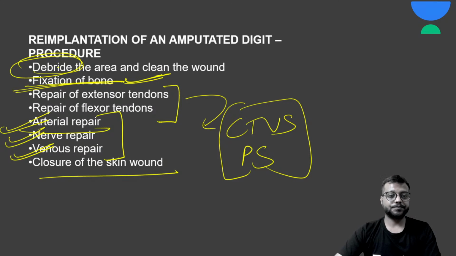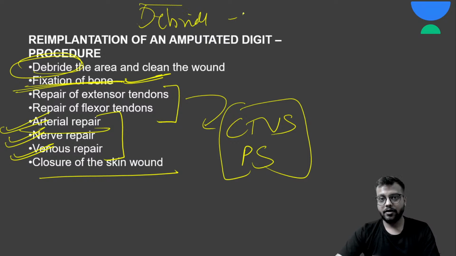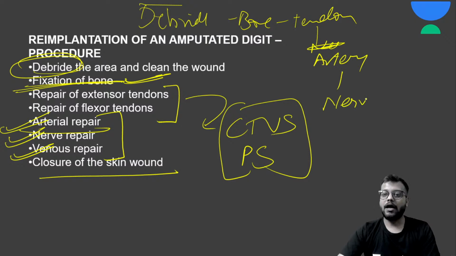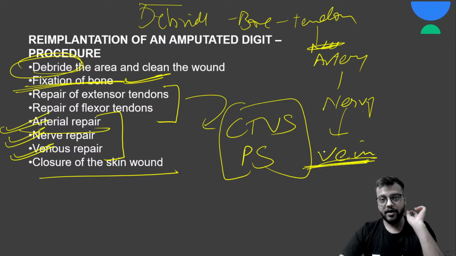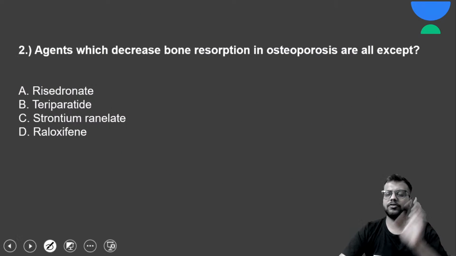Okay, so firstly आप debride करोगे, then bone fix करोगे, then tendon, then artery, then nerve, and then your vein, then closure is done. Okay, so very important कि ये order होता है reimplantation का, आपको याद होना चाहिए, very easy.